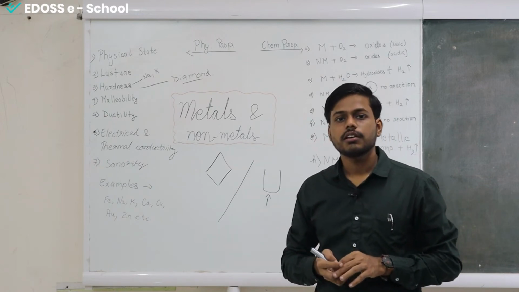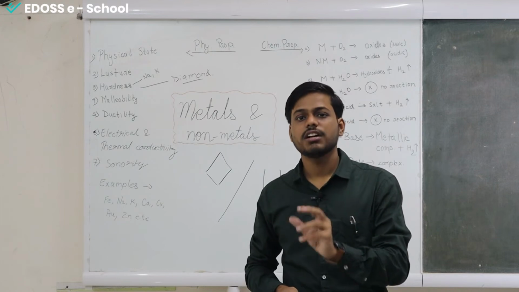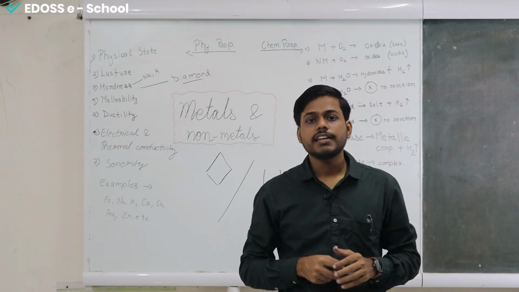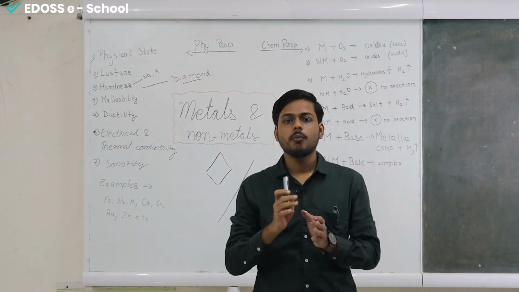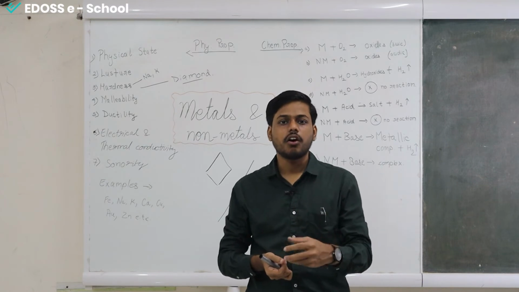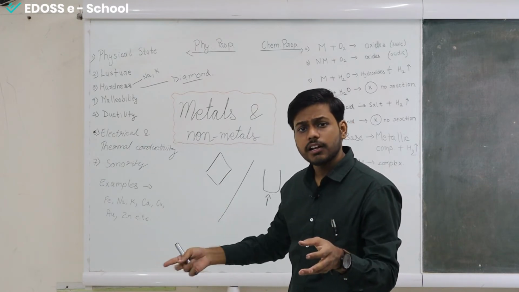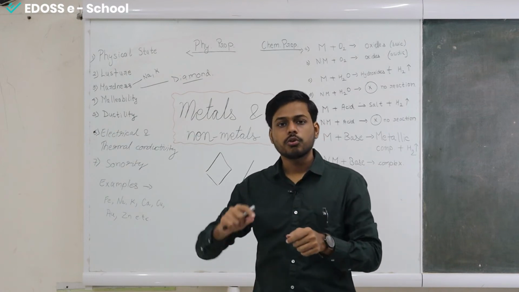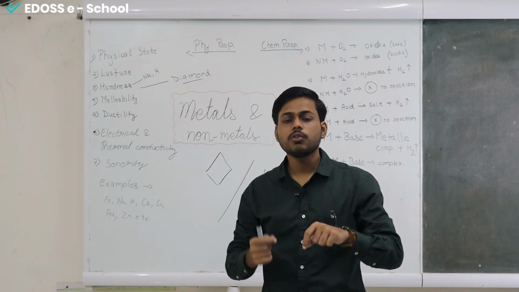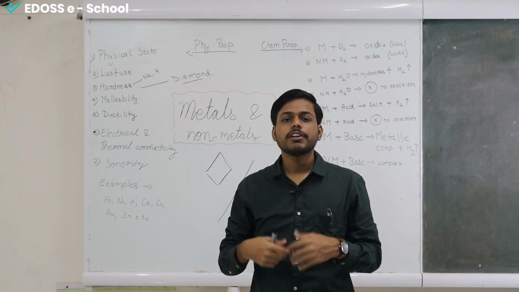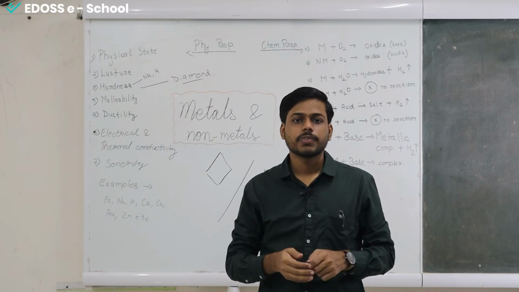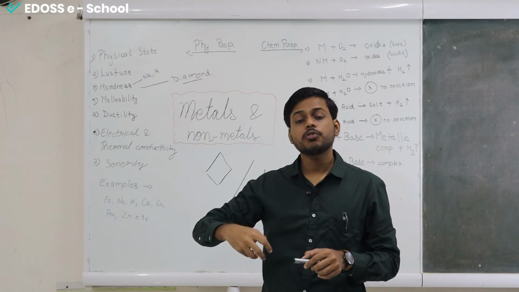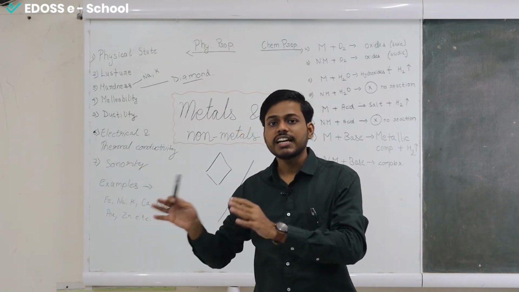Then we have sonority. Sonority means sound, okay. आप याद कर सकते हो sonorous word, sonority word sound से, ठीक है। स्टार्टिंग सबका सेम है, सब में रिजेम्बलेंस है। आपको याद रखना है कि this sonority means the production of sound. When metals are struck by a stick or any other object, whether it may be a metal or a wooden stick, they produce a ringing sound, ठीक है। आप कॉइन को देख सकते हो, कॉइन को ऐसे नचाओ, वो जब ज़मीन पे घूमेगा ना, it will produce a ringing sound. After that you can also check your bench desk, ठीक है। उस पर अगर आप किसी चीज़ से मारोगे, it will produce a ringing sound and it will produce a louder sound as compared to any other object that is not metal.